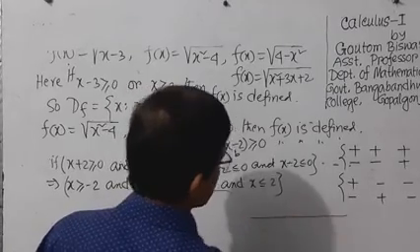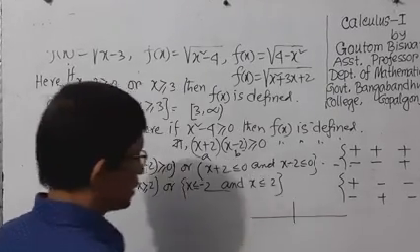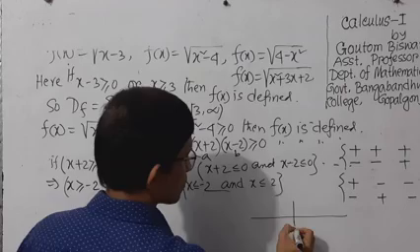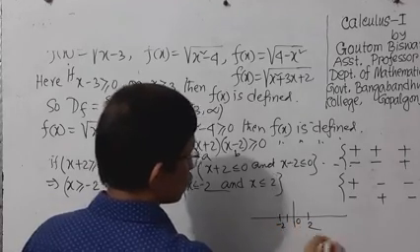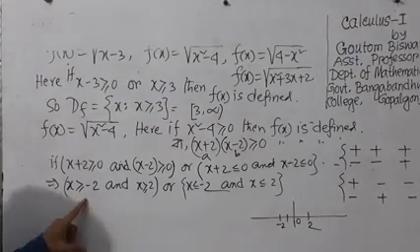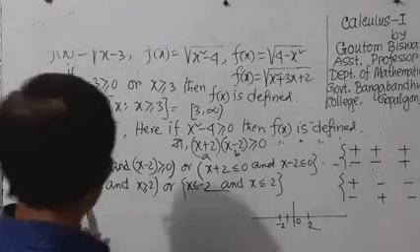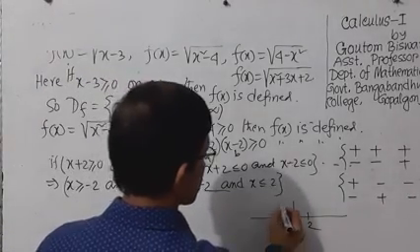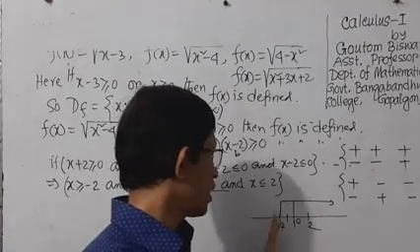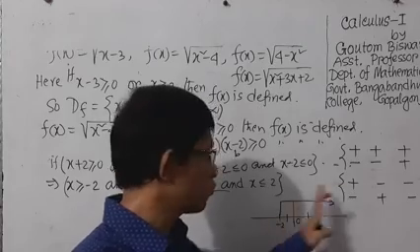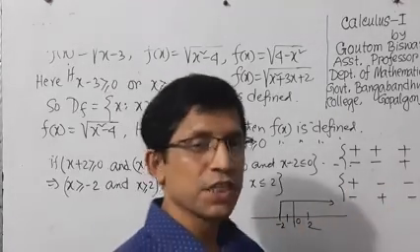Suppose this is our curve and this is 0, here minus 2, here 2. So what is here? x greater than or equal to minus 2. That means all values will be satisfied from minus 2 in the positive direction.